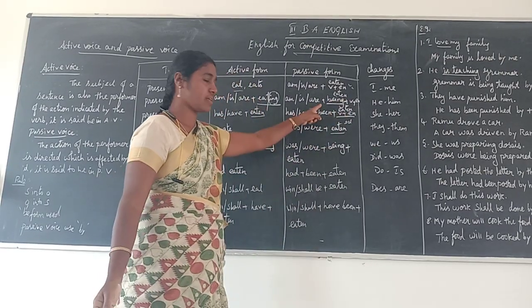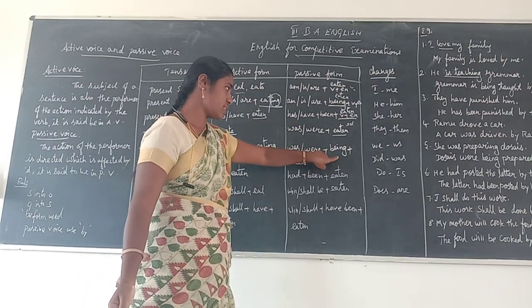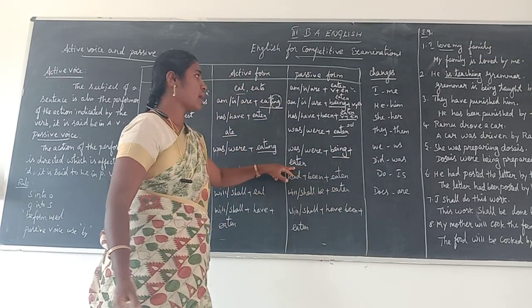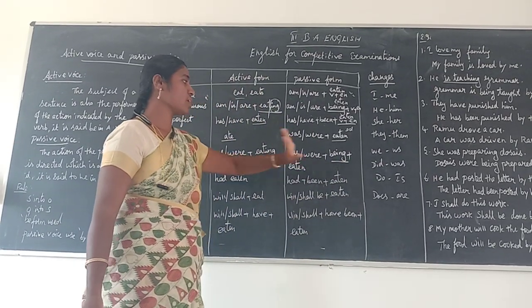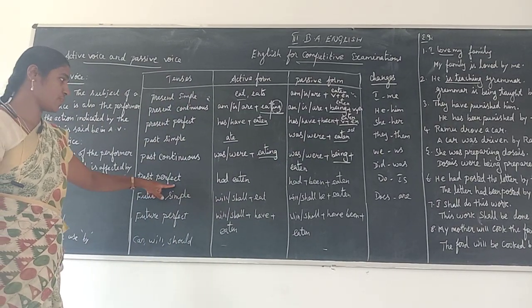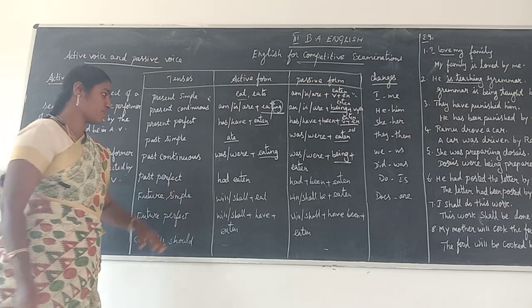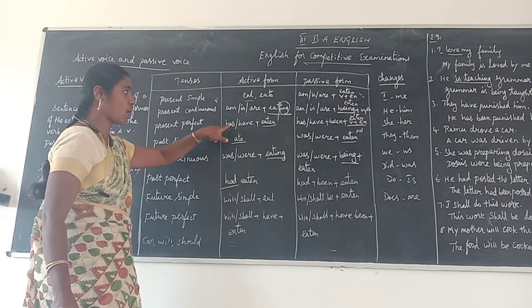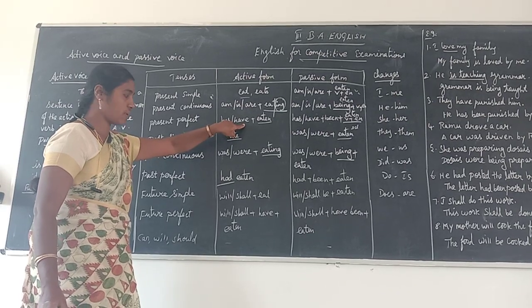When we change the sentence from active into passive, the same method is used in past tense also, and then you use the en or ed verb here. Next one, past perfect tense. In past perfect you have only had, but in present perfect you have has and have forms.